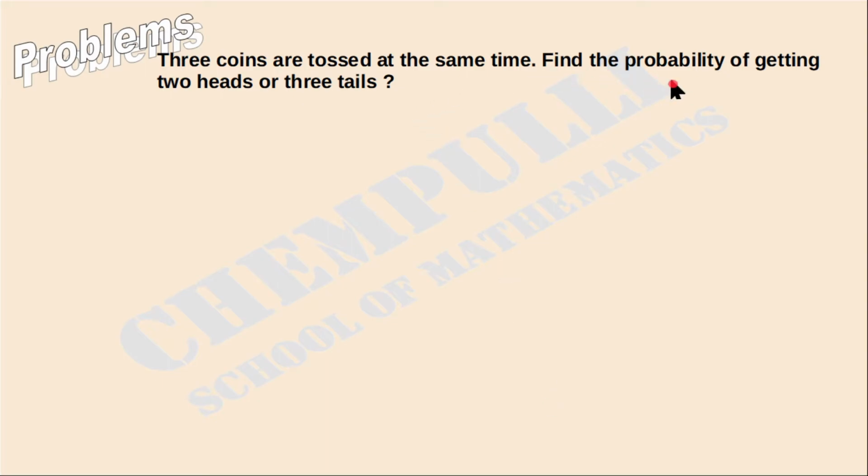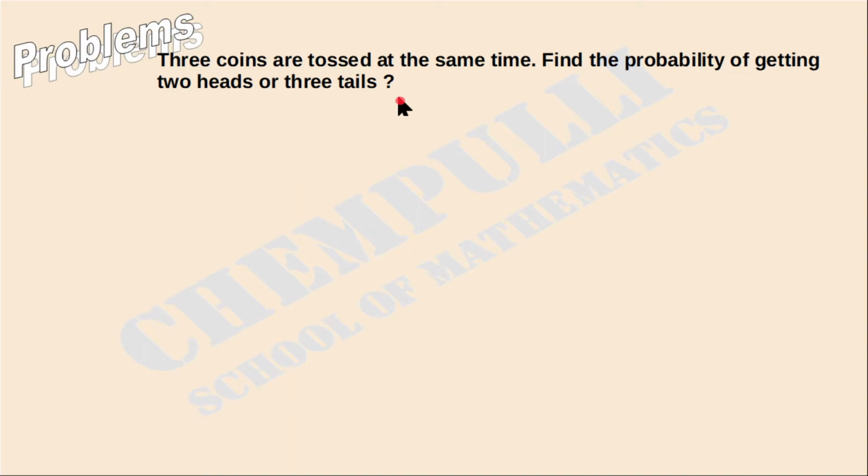3 coins are tossed at the same time. Find the probability of getting 2 heads or 3 tails. Here how many coins are there? 3 coins. 3 coins are tossed at the same time. Find the probability of getting 2 heads or 3 tails.